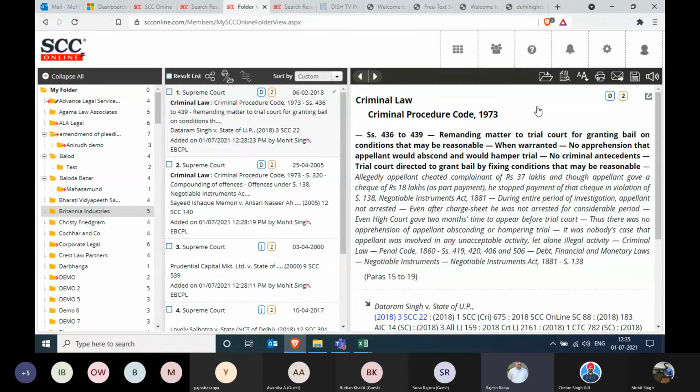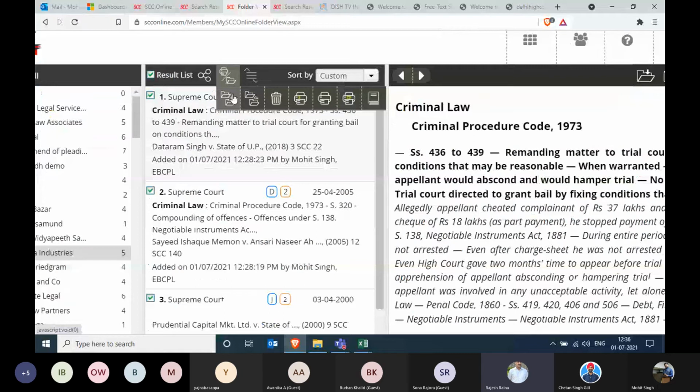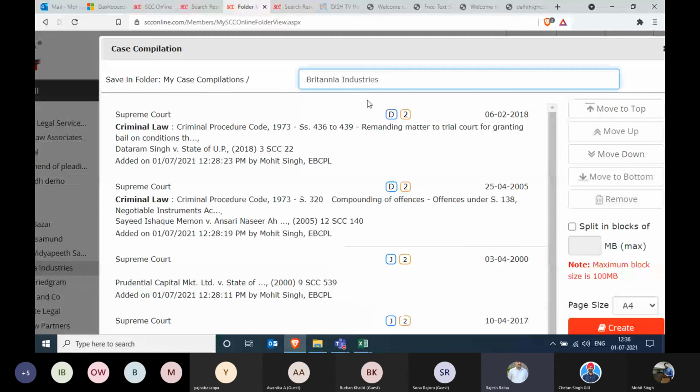Now from here, I want to prepare a case compilation of all these. So what I'll do is I'll select first of all the documents by clicking on the result list checkbox. All of the documents get selected. Then adjacent, there's an action icon button. And in the action icon, you have this create case compilation. Click on that. And believe me, while we are talking in the background, the software has created it.